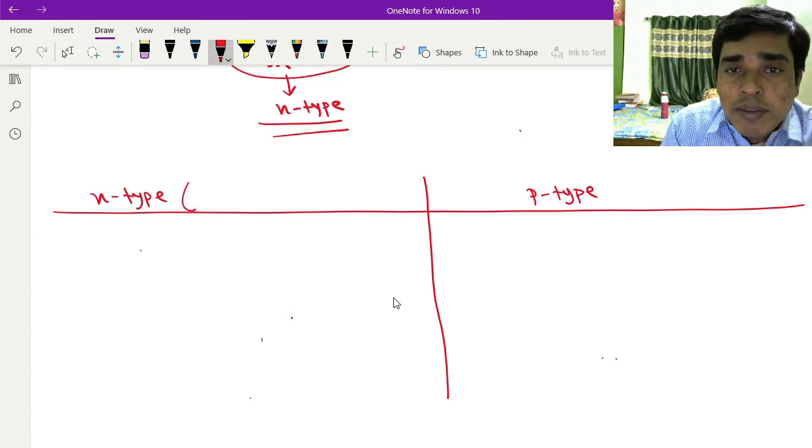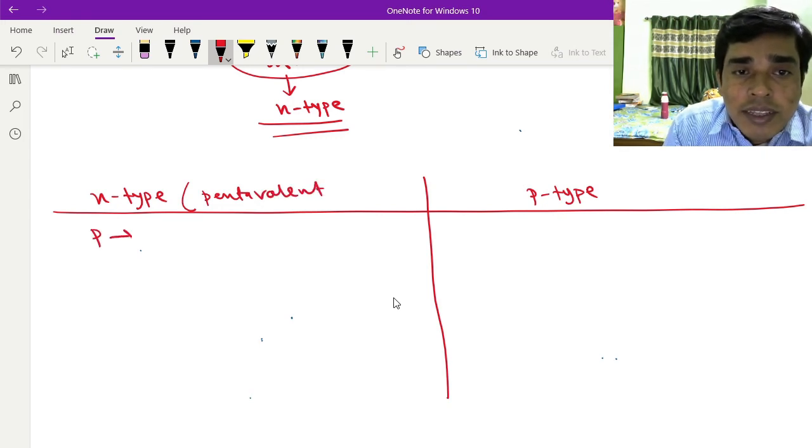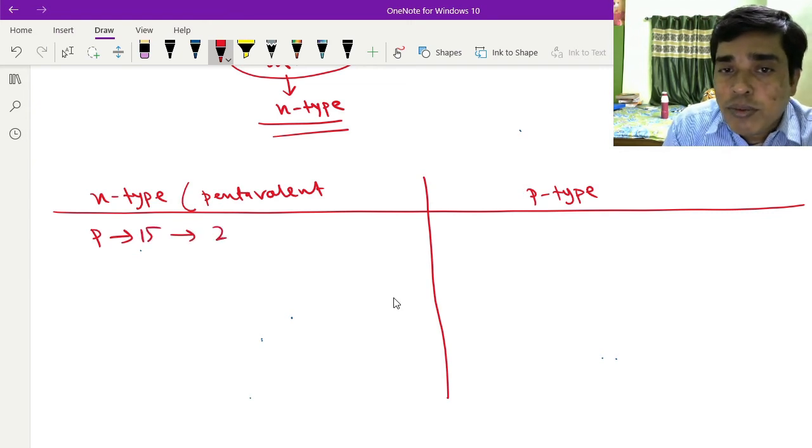For N-type semiconductor, suppose this is a pentavalent atom. Phosphorus is a pentavalent atom. Phosphorus has 15 electrons, so the configuration is 2, 8, 5, where 5 is the valence electrons.